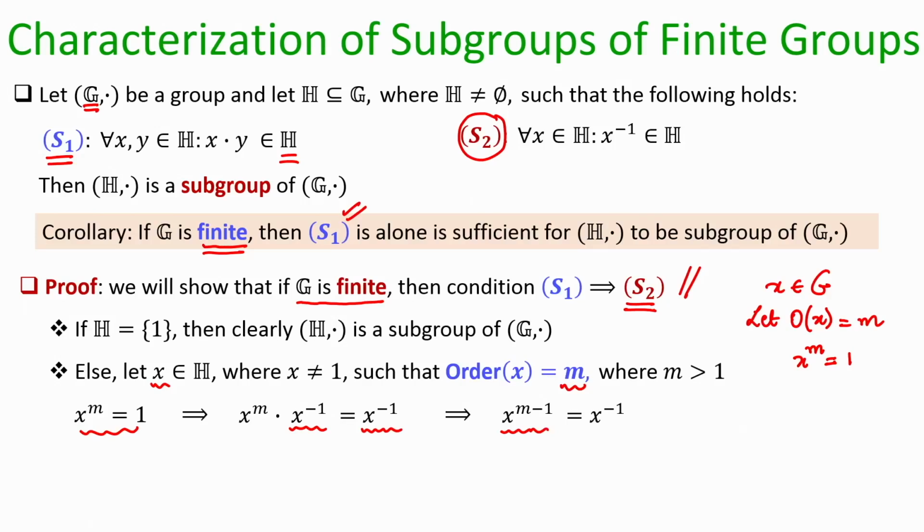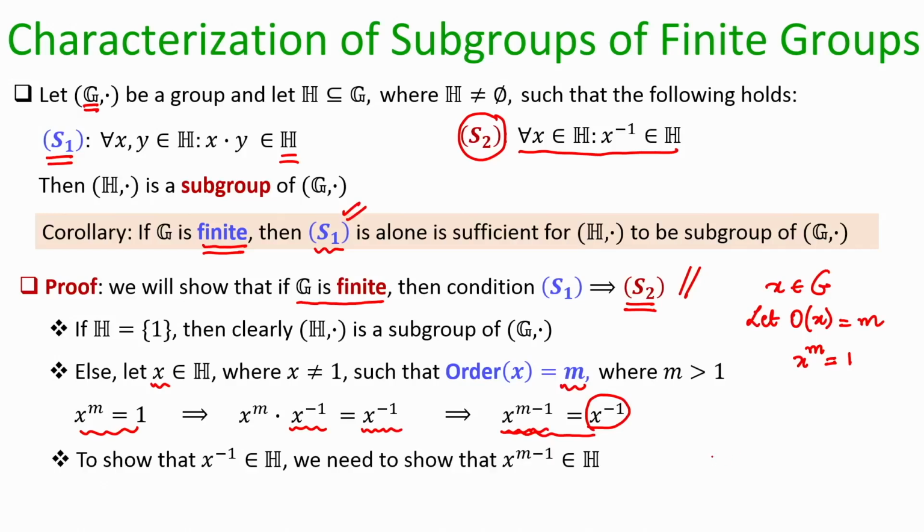Now, what is my goal? My goal is to show that if S1 holds in my subset H, then S2 also holds. So, that is what I am trying to do here. I have taken an arbitrary x here different from the identity element whose order is m, and right now I have derived that x power minus 1 is same as x power m minus 1. My goal is to show that x power minus 1 indeed belongs to the subset H. So, to show that x power minus 1 indeed belongs to the subset H, I have to equivalently show that x to the power m minus 1 belongs to the subset H, because I have already proved here that x to the power minus 1 is same as x to the power m minus 1.